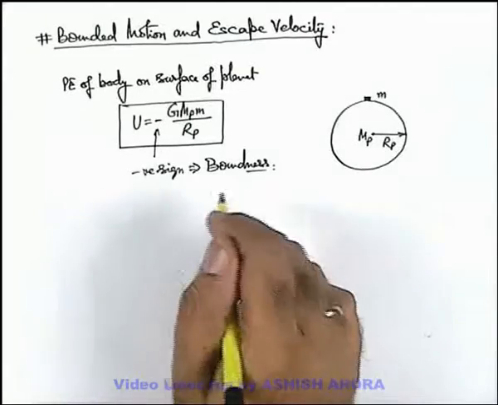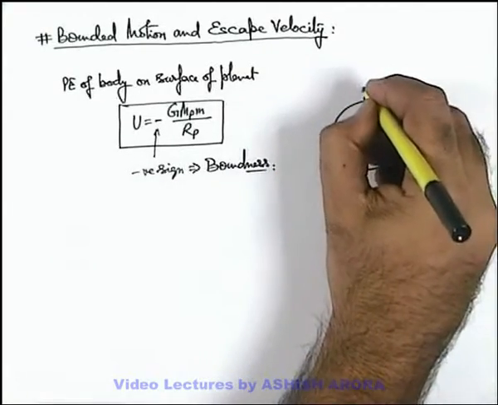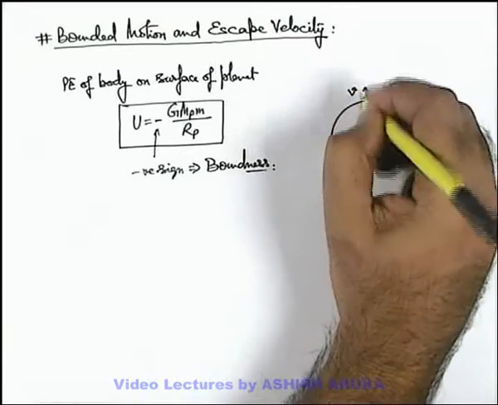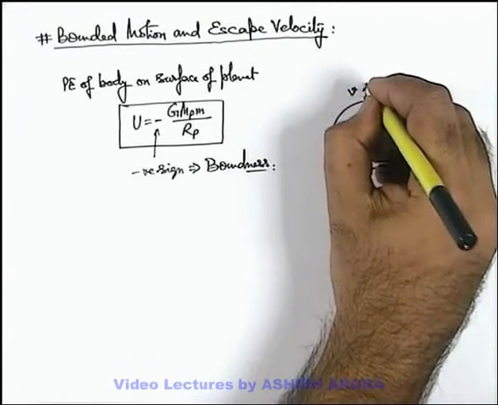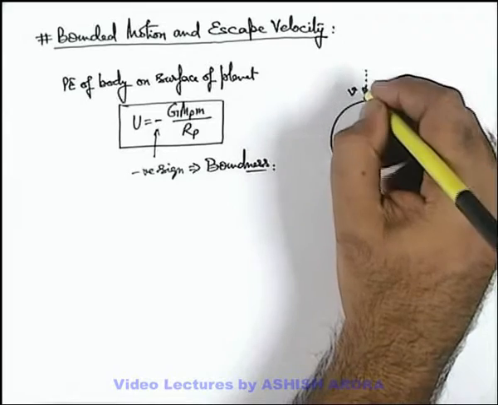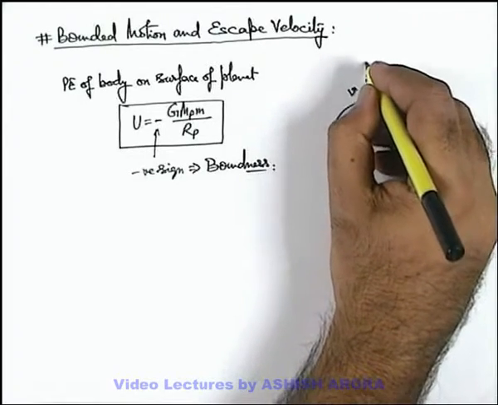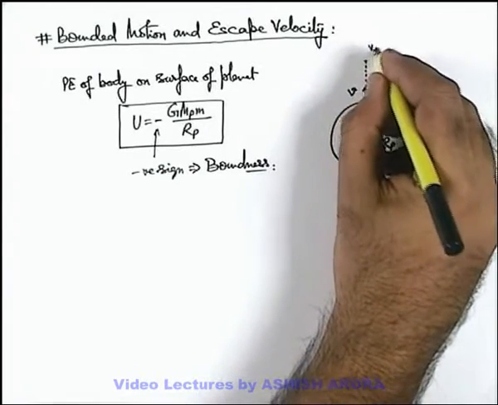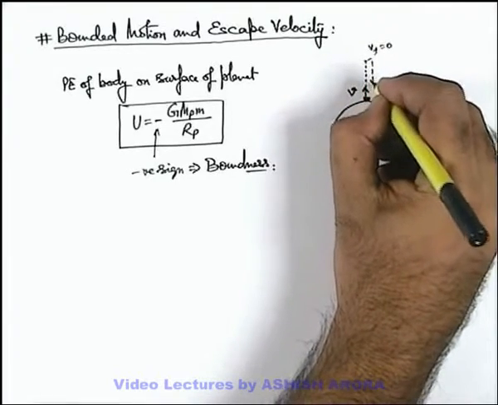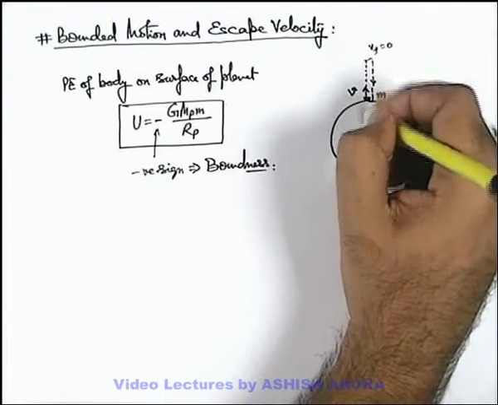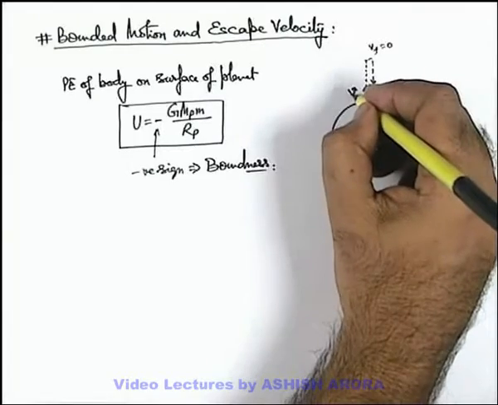Now, say we throw the body with speed v away from the planet, then it'll move up. And obviously due to gravity it'll be retarded, and at some height its speed becomes 0 and it'll fall back again. In this situation, some energy is supplied.